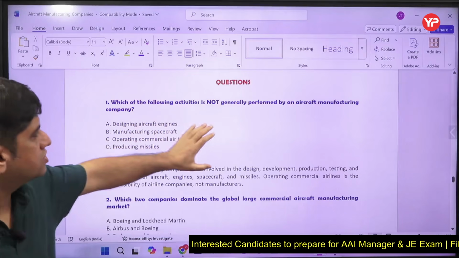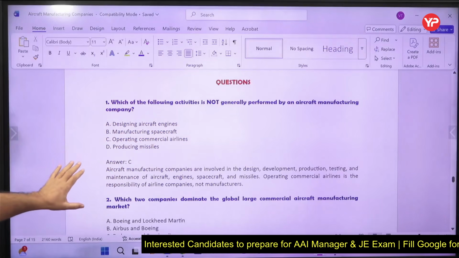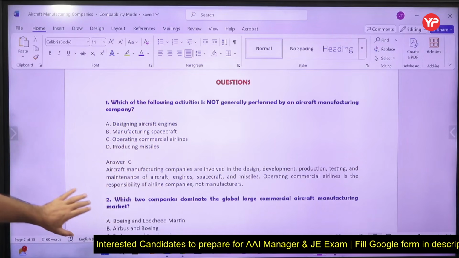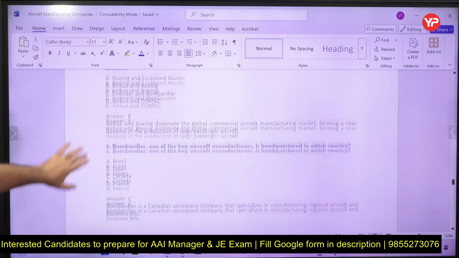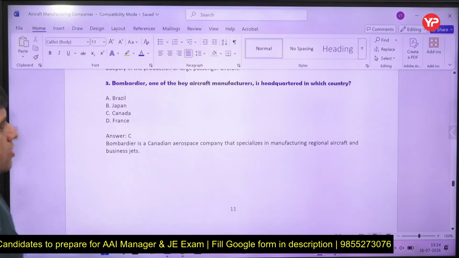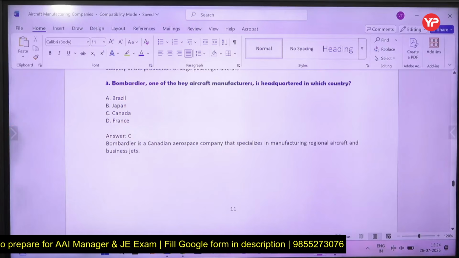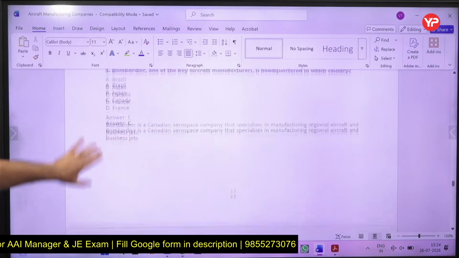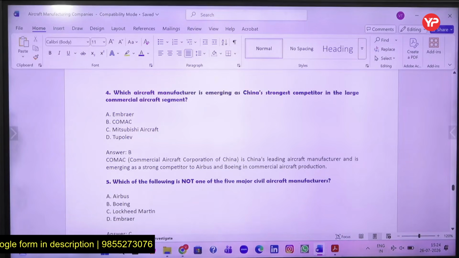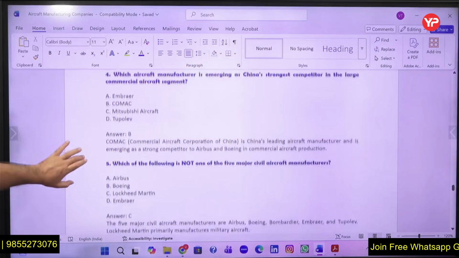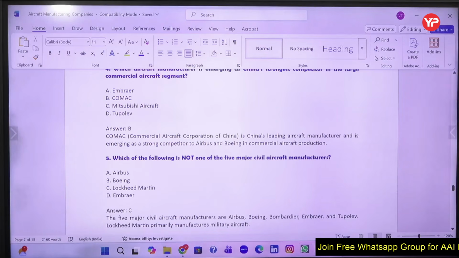Which of the following activities is not performed by an aircraft manufacturing company? An aircraft manufacturing company is not operating aircraft. Similarly, other topics: Bombardier is of which country? Those kinds of questions can be asked. Which aircraft manufacturer is emerging as China's strongest competitor in the large commercial segment? COMAC, Commercial Aircraft Corporation of China, is China's leading aircraft manufacturer.